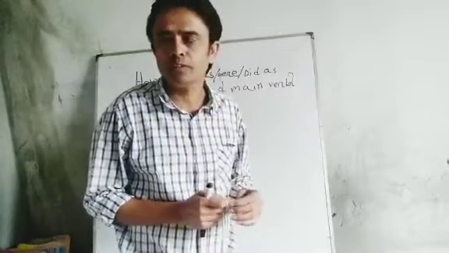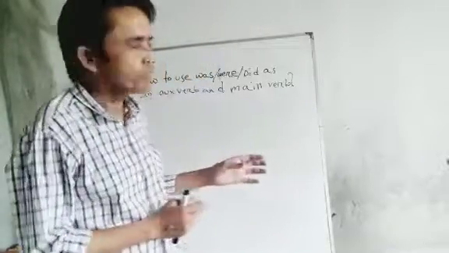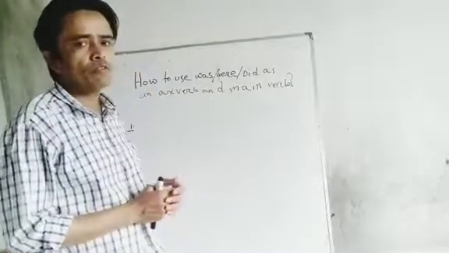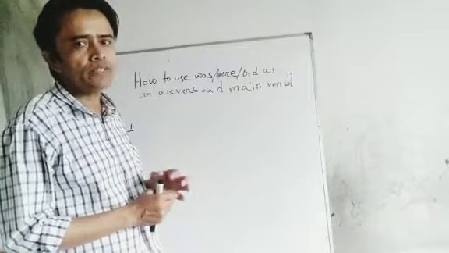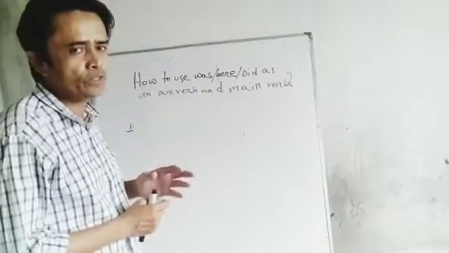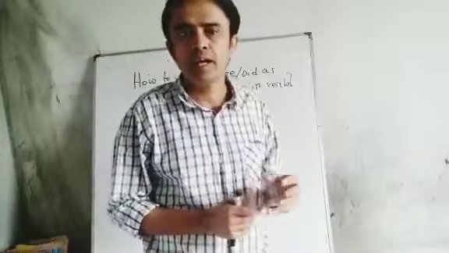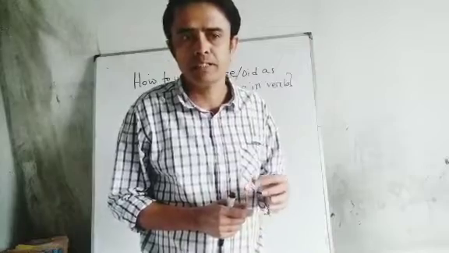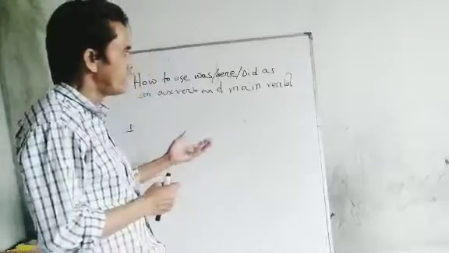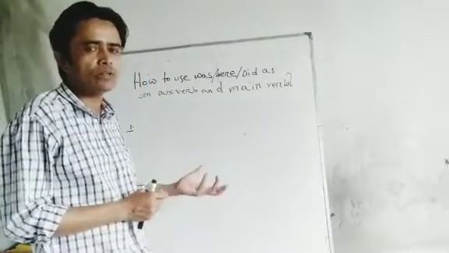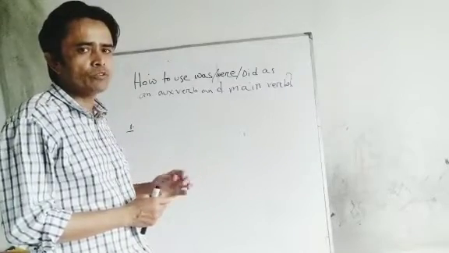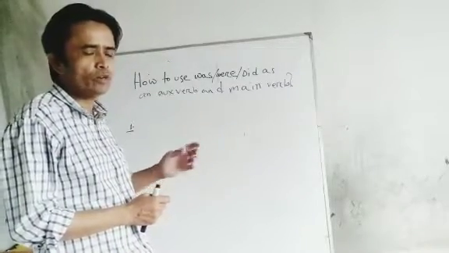So now I'm going to start the program. You have to understand that if you want to use was or did perfectly, you have to know parts of speech, because without knowing parts of speech, you will not be able to understand it. So now I'm writing some words. By this I will clarify everything about where we can use was or did as an auxiliary or main verb.